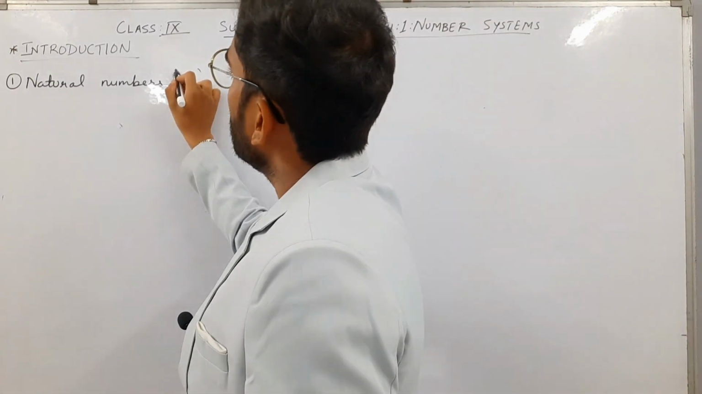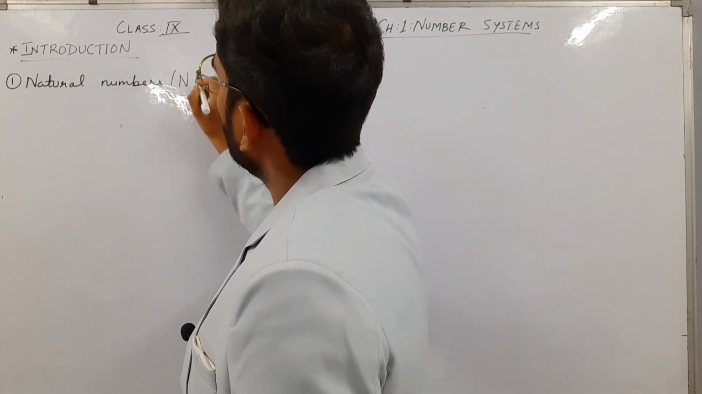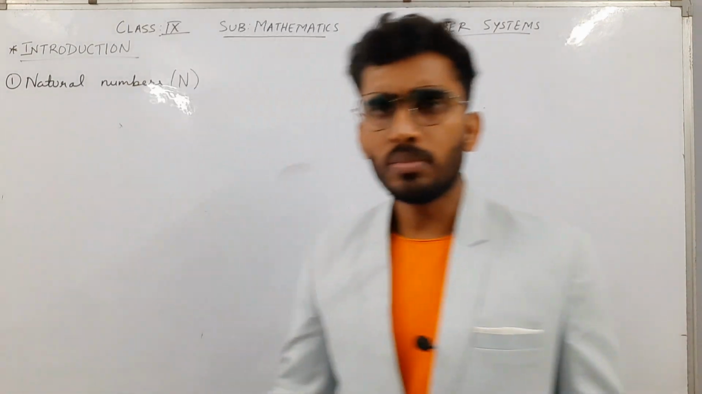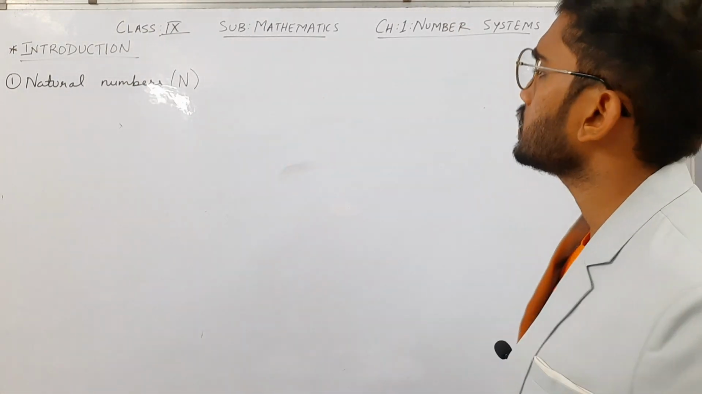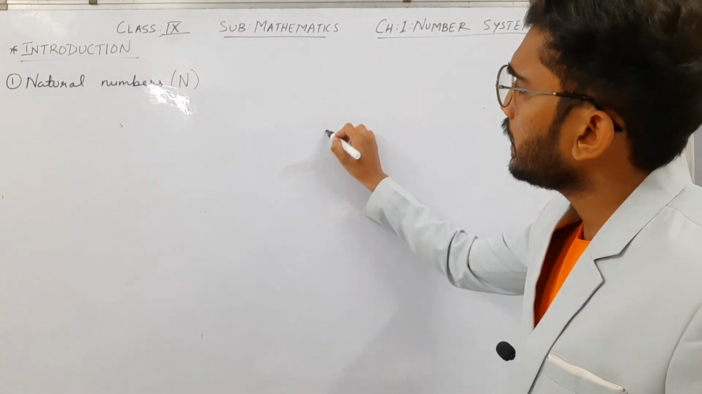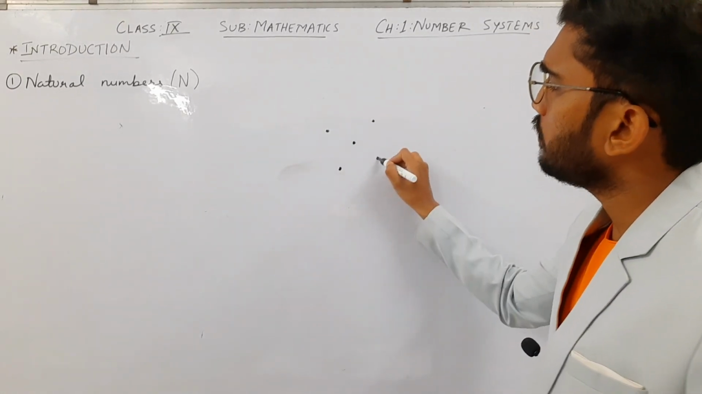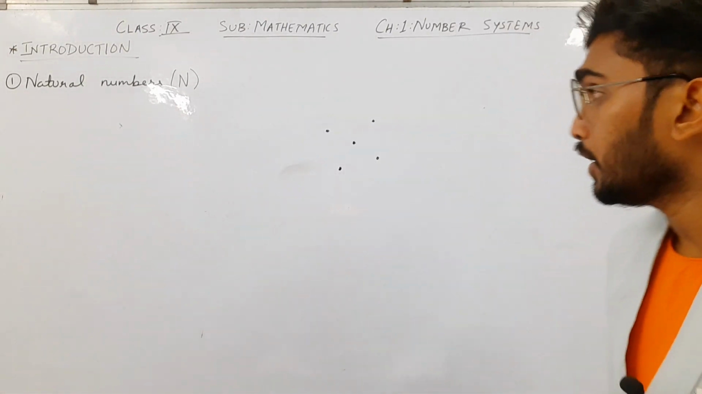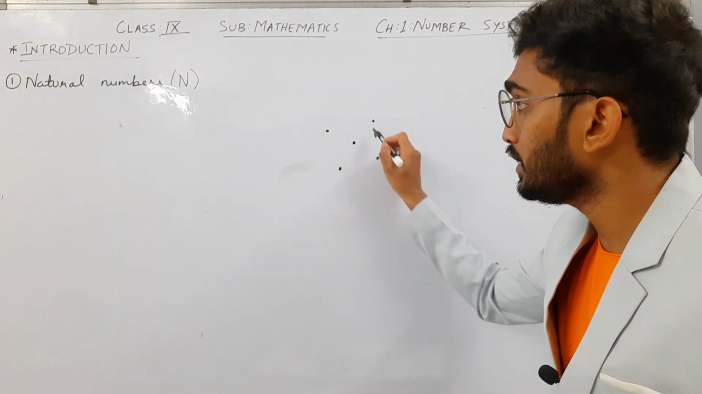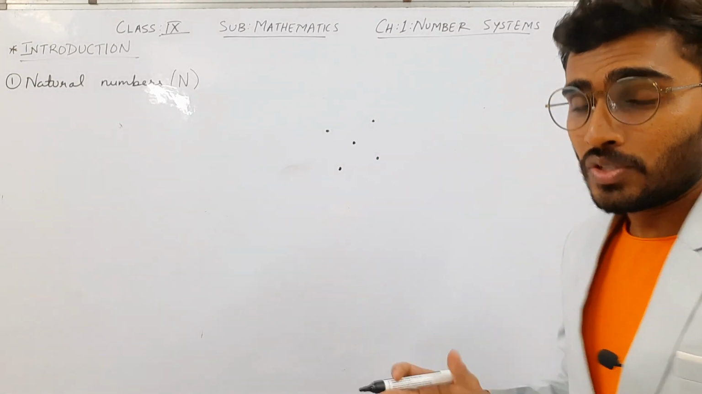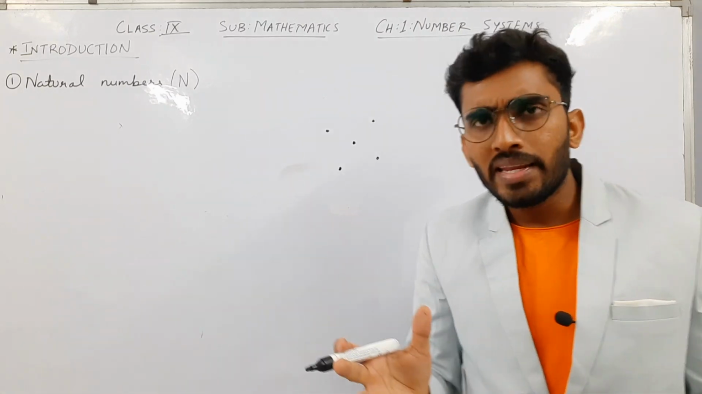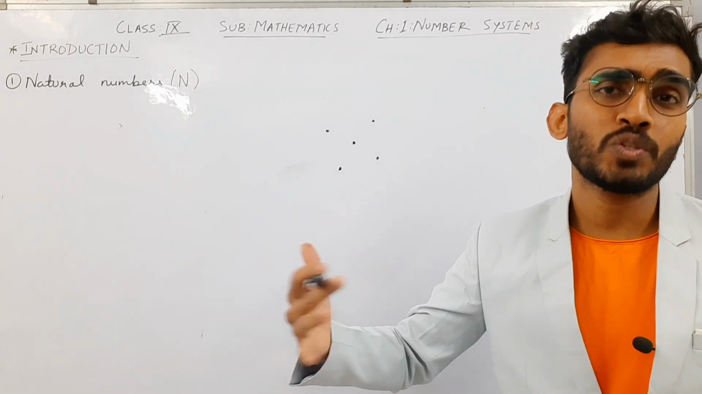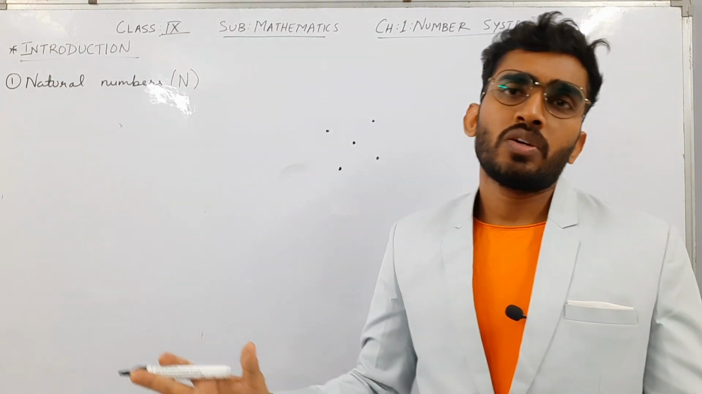Natural numbers is a set of numbers which is symbolically represented by capital N, first of all. Now which numbers are included in the set of natural numbers? Let's say I make some points here, and if I tell you to count the number of points, how will you start? You'll start by 1, 2, 3, 4, 5 and so on, right? So naturally you count anything from 1, then 2, 3, 4 and so on.